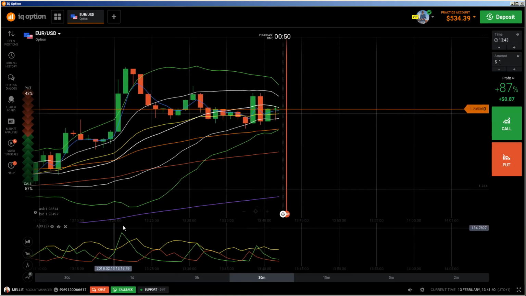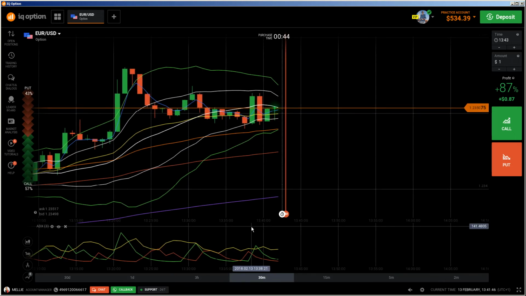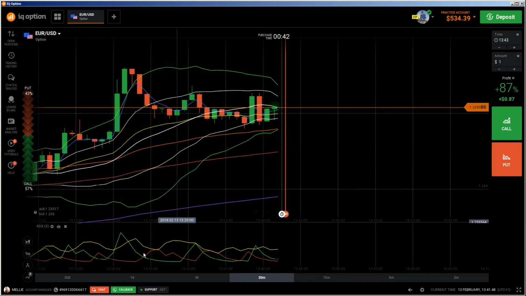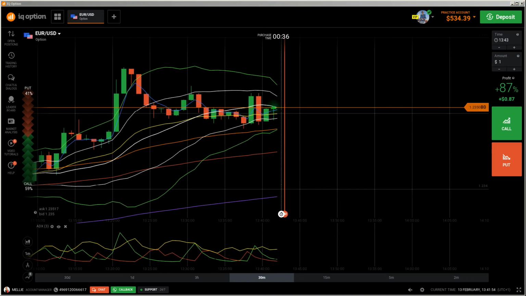But you cannot choose this only, you have to use it with price action. So watch my videos about price action and watch the video about how to use indicators, because you cannot choose the entry point only because of the indicator. So then the other important thing is about the trend strength.